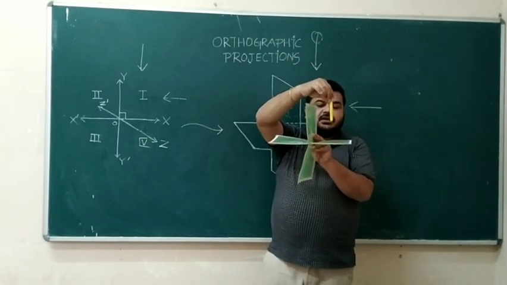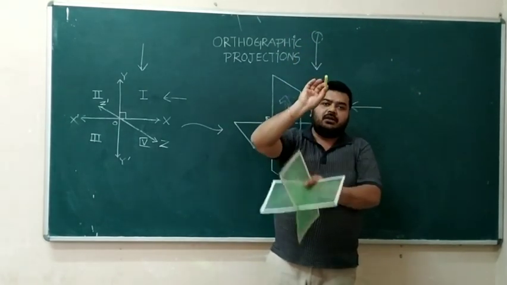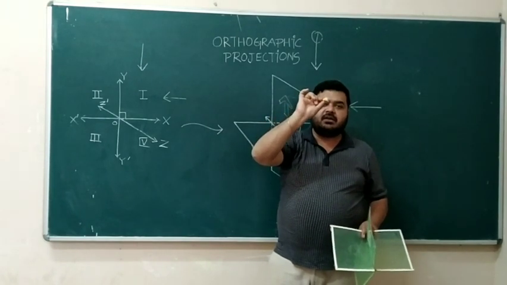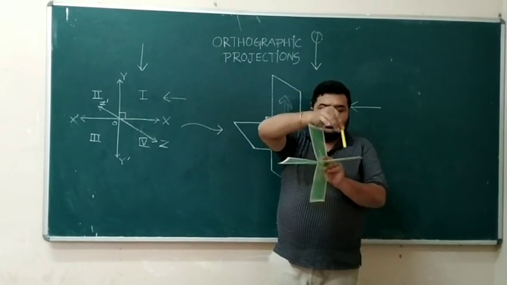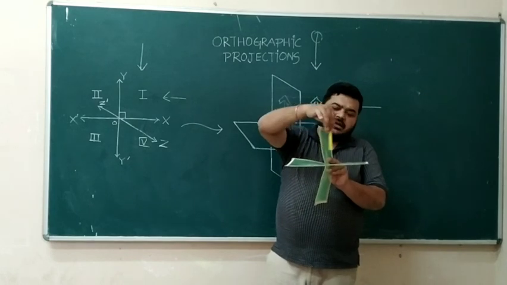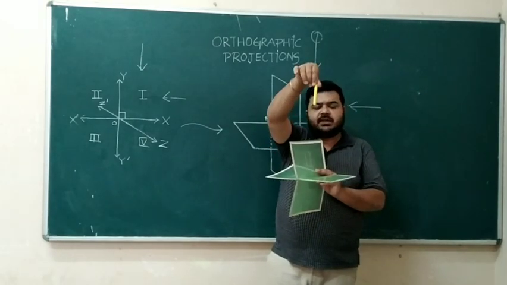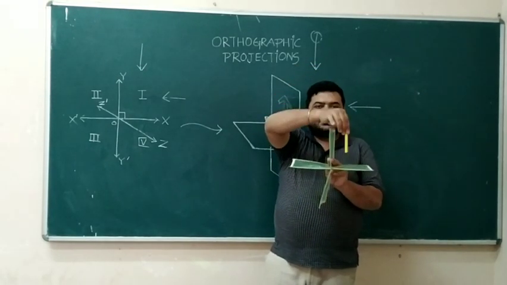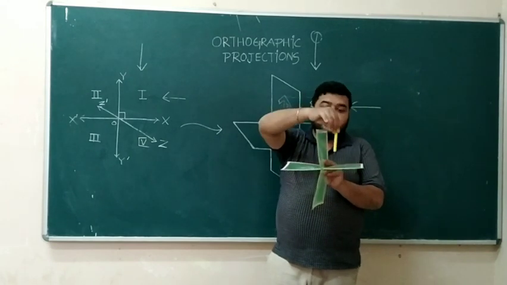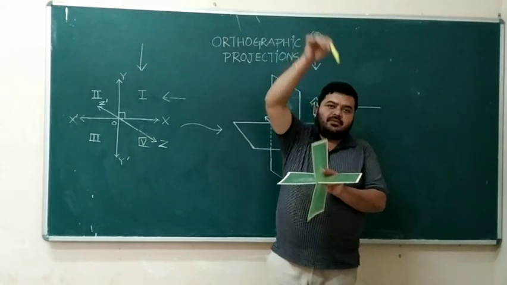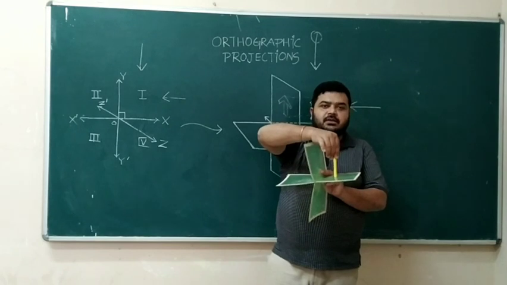How will you look at it from the top? What can you see of this object? You can see a circle or a dot formed here. On this plane, what can you see? You can see a rectangle or a line like this. If you are looking from this side, you can see a line here. If you are looking from the top, you can see a point here.